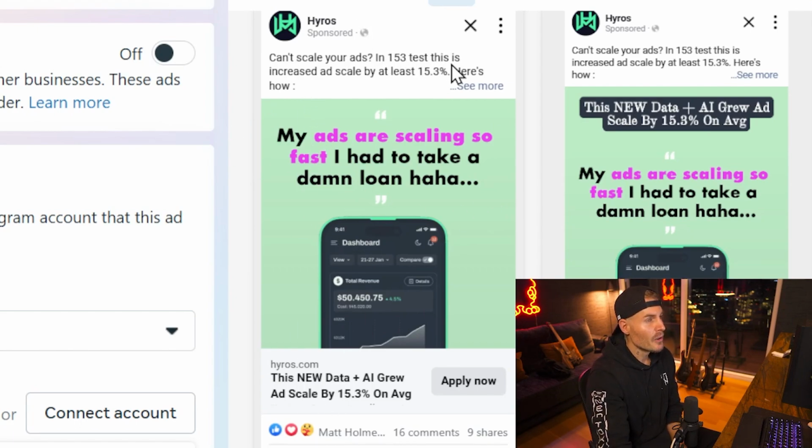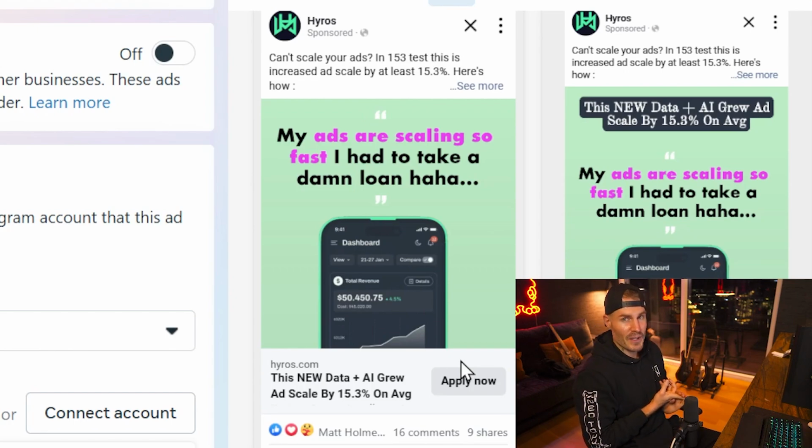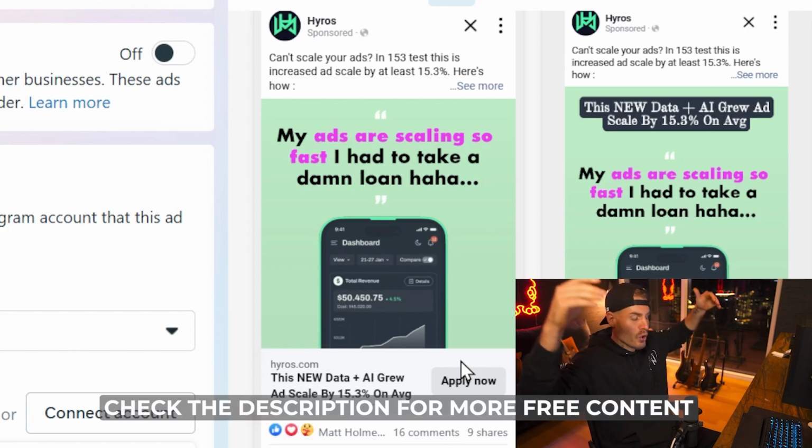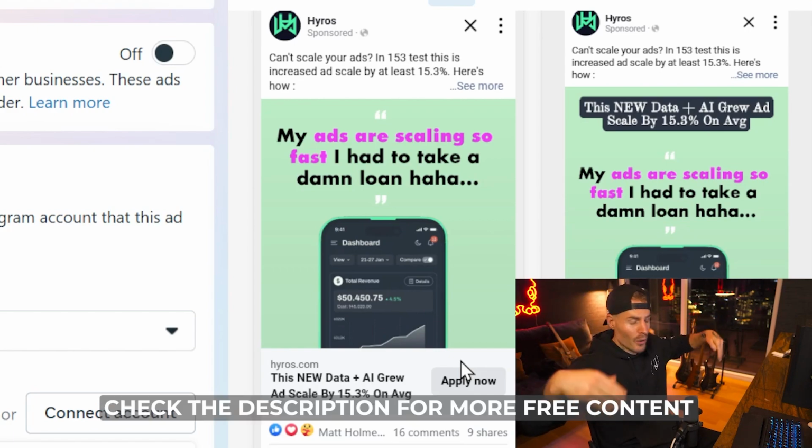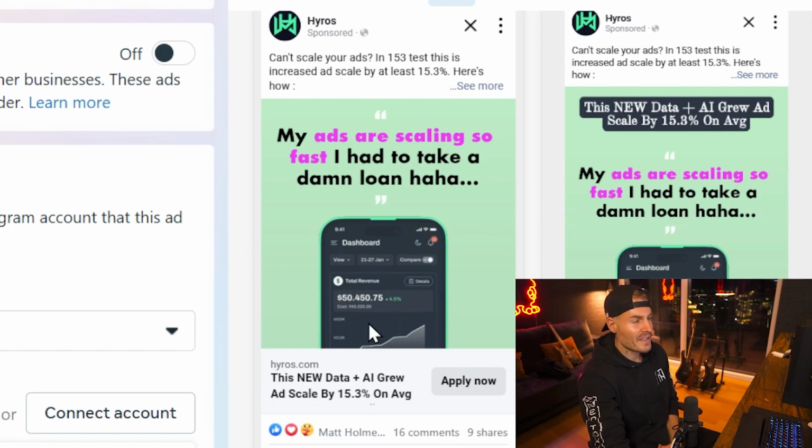Can't scale your ads in 153 tests and increased ad scale by 15.3%. Here's how. The big and more important one right here is new data plus AI grew ad scale 15.3% on average. This is going to trigger anybody that is interested in making more money in their ads to click this ad, and then they're going to go to the page, and the whole other marketing tactics, like the video sales or the videos that I have selling, the copywriting on the page, the funnel I'm using, which are all linked below in this video. Go to the description, it's all there. That's where all that's going to come into play.